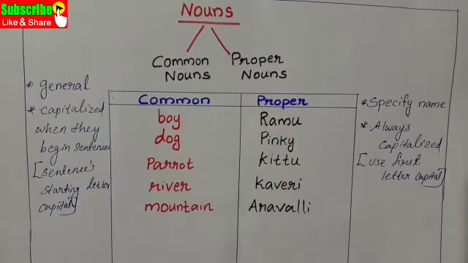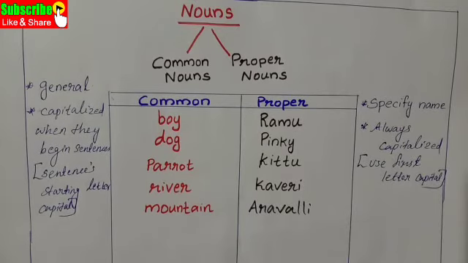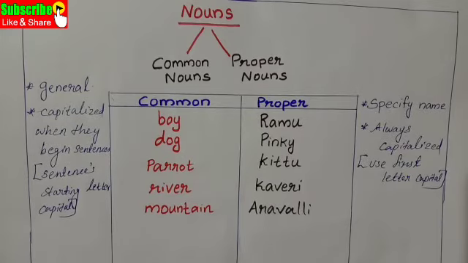If we want to talk about mountains, how can we say? Mountains are my favorite places. Because mountain means not only one mountain. Mountain is a common name for all.